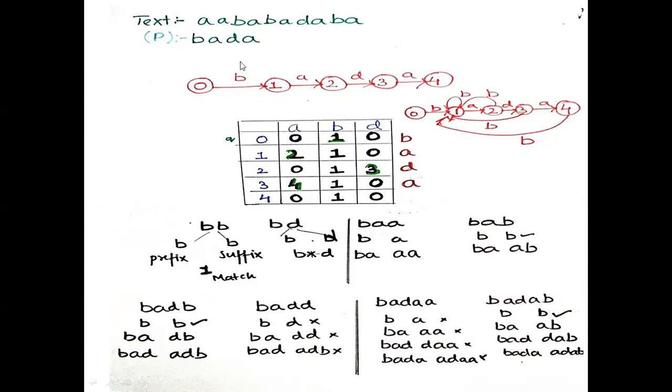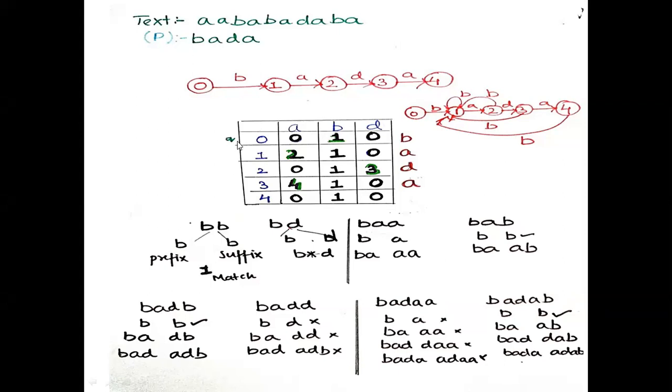That is A, B, D. So I have written A, B, D in the pattern. The whole idea you should think about while constructing the transition table is that you should focus only on the pattern. Then for the matching, you'll use the text. Here also you should consider A, B, D from only the pattern. Okay, so here the states are 0, 1, 2, 3, 4.